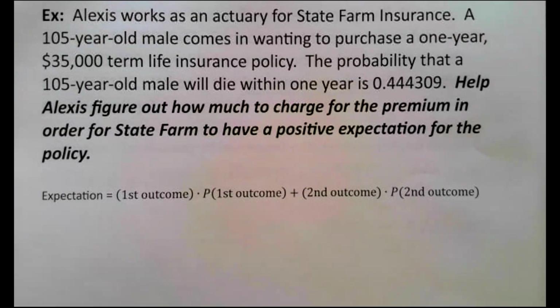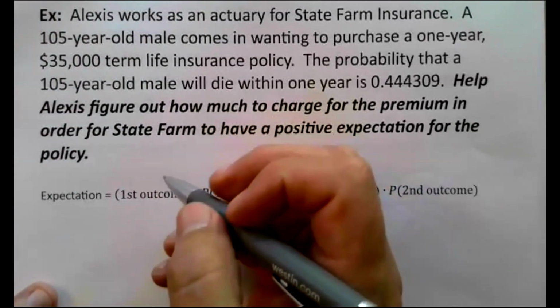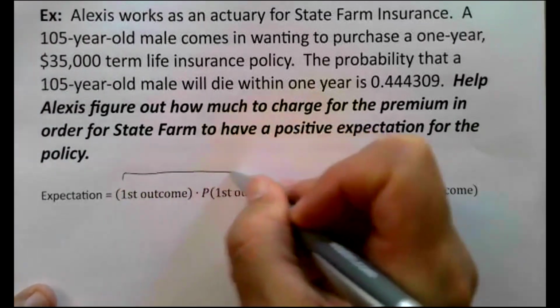For the insurance company selling policies, we need them to have a positive expectation because we need to make money in the long run. We're running a business. An insurance company would never sell a policy where it has a negative expectation, because a business should never be doing something where they know they're going to lose money in the long run. So let's do the same thing as far as live, die.